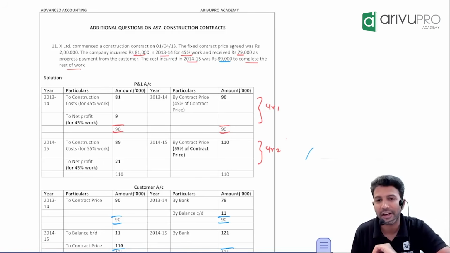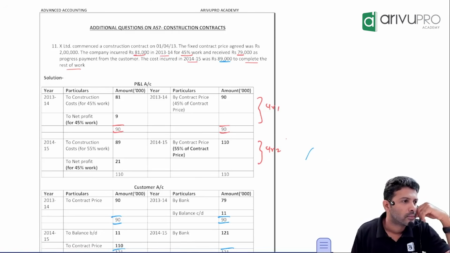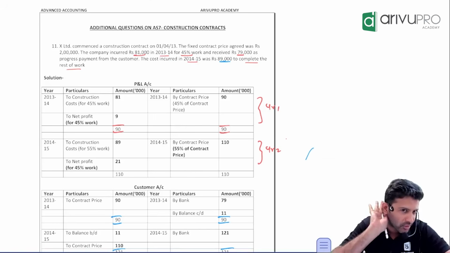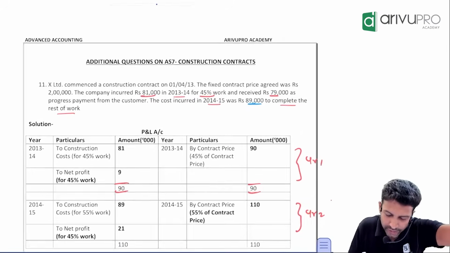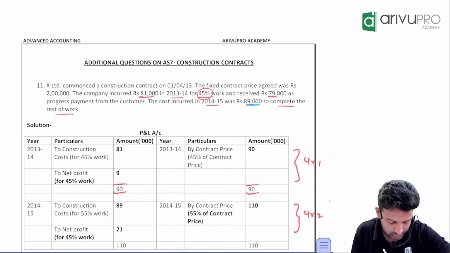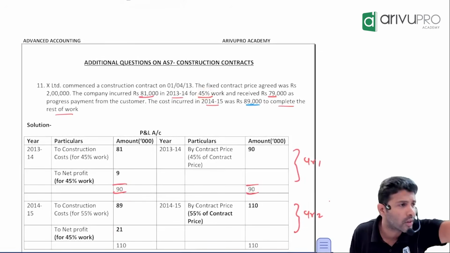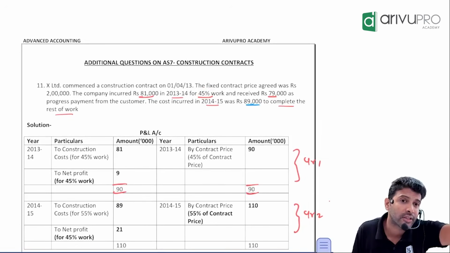You tell me the journal entry. This is where you speak and I listen. Okay, I'll give you a hint. First year, how much work complete? If 45% work is complete, what is the significance?